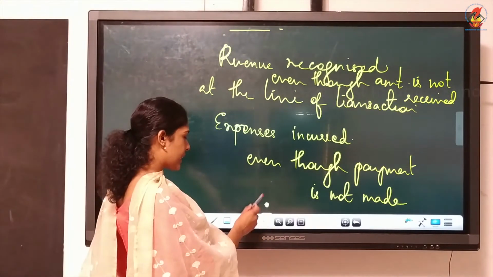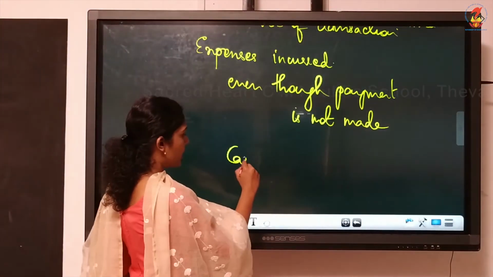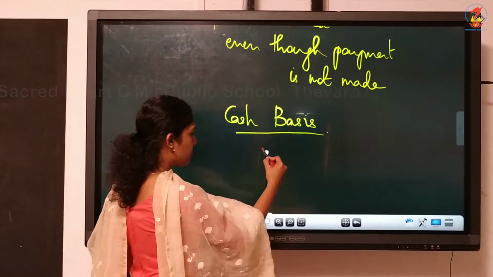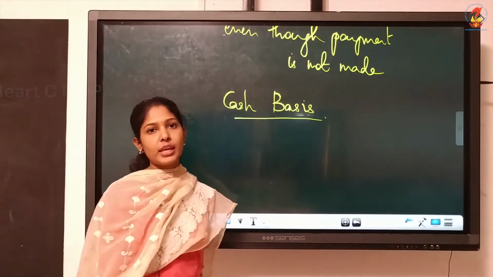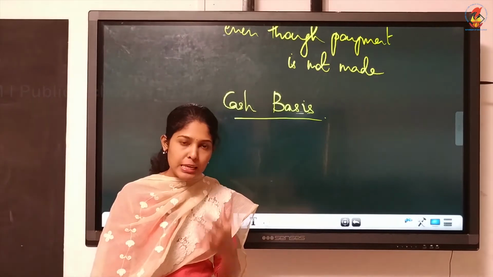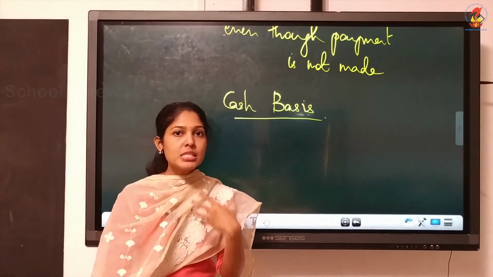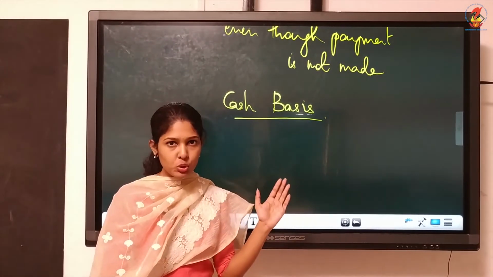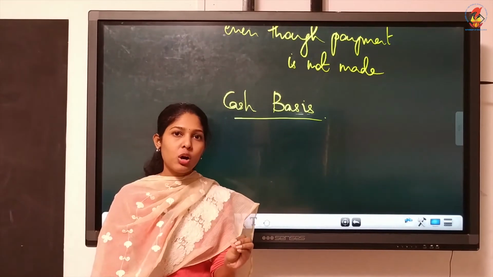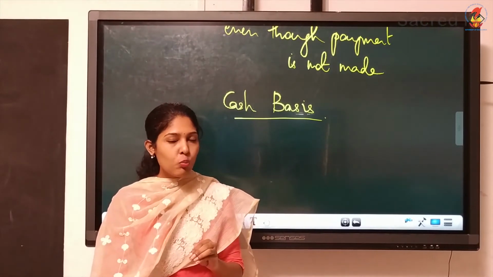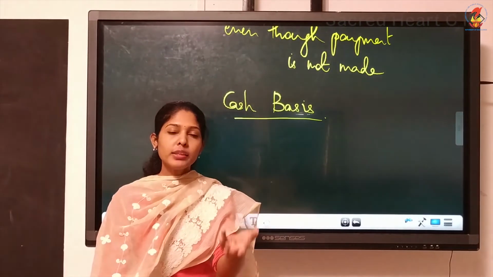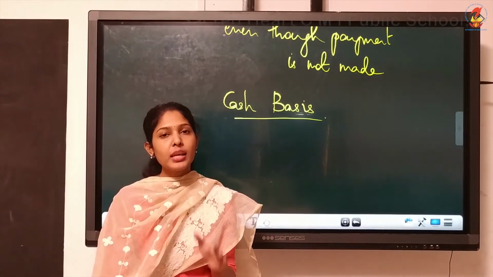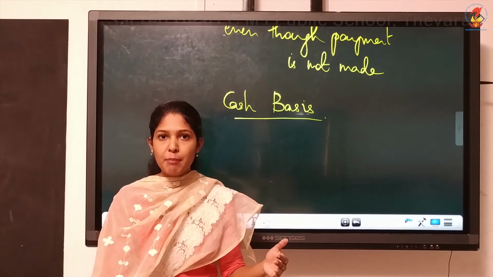Then what can be the meaning of the next basis of accounting? Two bases we have, accrual and cash basis. What can be the meaning of cash basis of accounting? It will be the opposite. Here it is important whether the payment is made or not. Only then you can record the transaction. According to this, a transaction will be recorded in the books of account only when the payment is made or the amount is received. If you are selling something, the amount should be received, then only you can record the transaction.